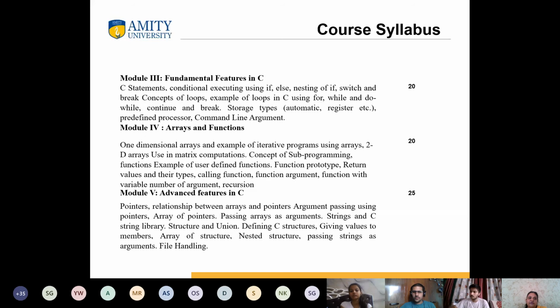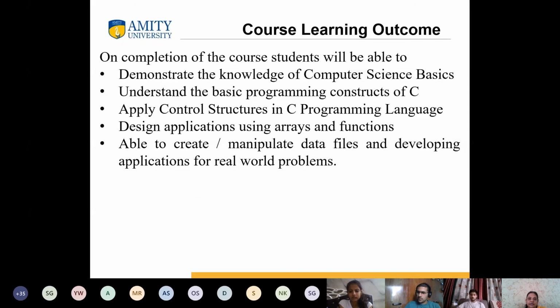Now, after that, we'll be having the fundamental features in C, where constructs, loops, storage, which is static storage and dynamic storage, we will be discussing. Then we will proceed with the array and functions, and then advanced features in C, where file handling, pointers to function, pointers to array, and two more types of pointers which are already there. We'll be discussing that also in detail. So this is how your syllabus has been structured, and these are the learning outcomes: after completion of this course you will be able to understand how to write your program, and a small project also you will be able to execute.